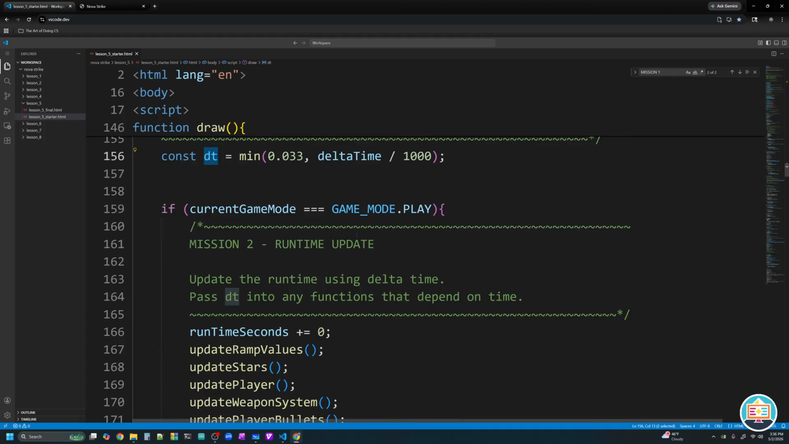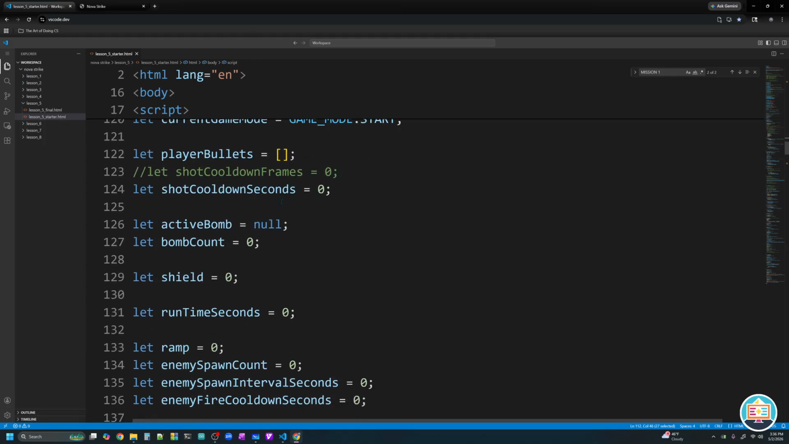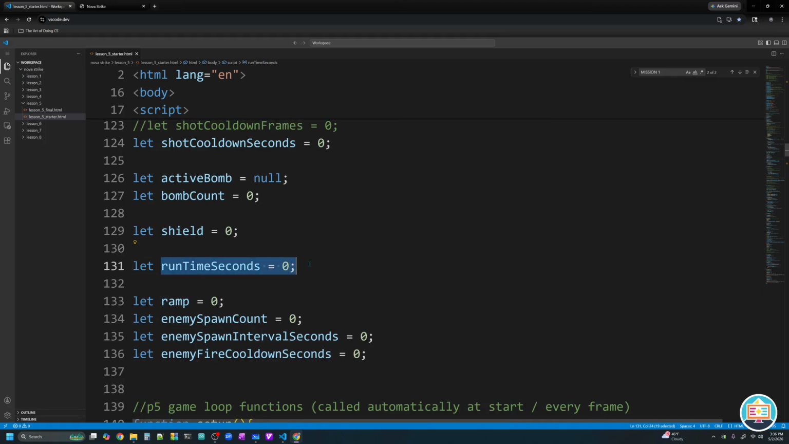And we can use that in mission number 2. Mission number 2 says update runtime using delta time. So it looks like we've got a variable here called runtime seconds. Let's go take a look at our gameplay variables. I'm going to jump to this section outside of the student edit zone. We've got some new variables here. We've got runtime seconds, and it's equal to 0.